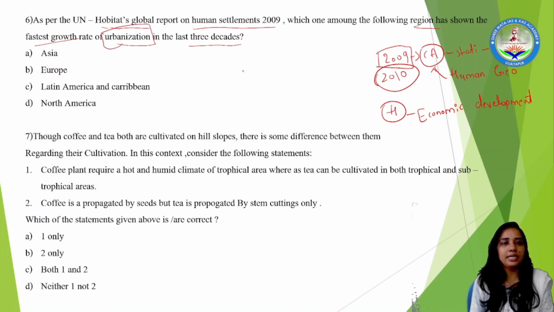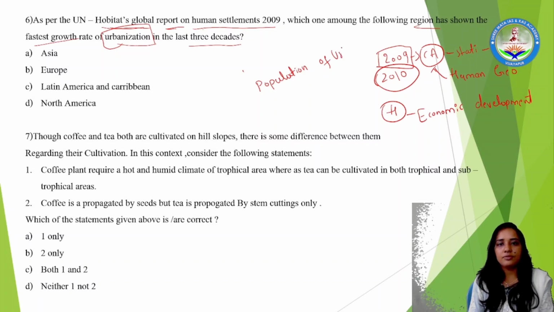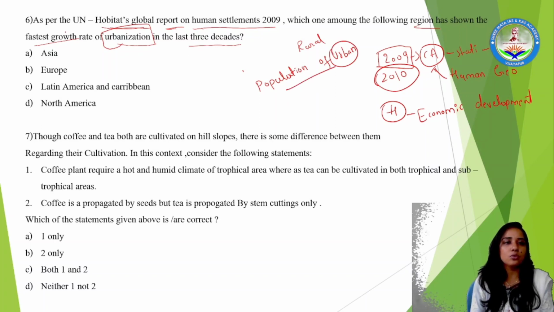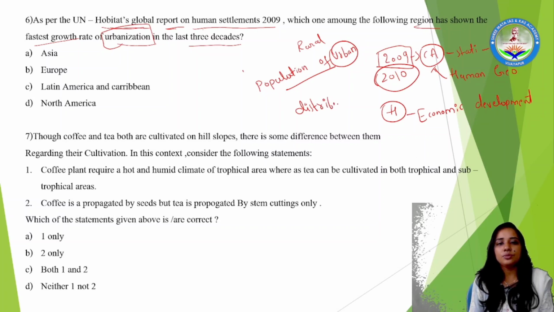One thing, the Habitat global report is a report which always gives the urban population itself. There is no index which is related to rural. Instead it releases topics related to urban. So the United Nations Habitat global report is published, which tells how the distribution of the population has taken place in the urban areas.